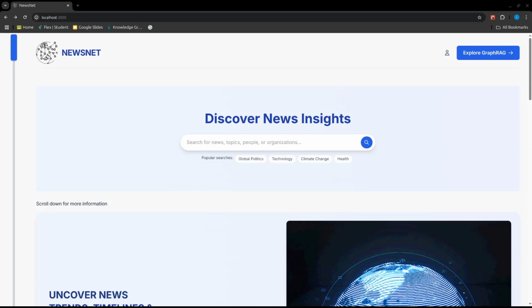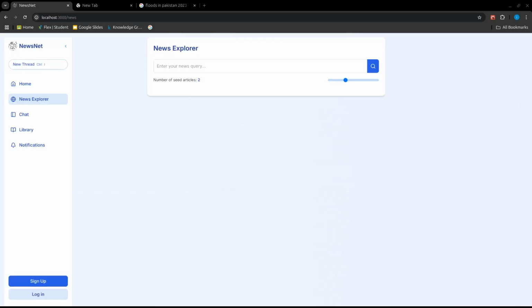News Explorer uses advanced AI and natural language processing to help you find relevant articles based on your query, discover connections between related news stories, generate comprehensive summaries from multiple sources, and ask specific questions about the articles you've selected. Let me show you how it works.